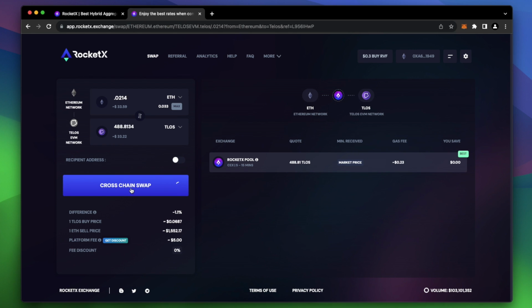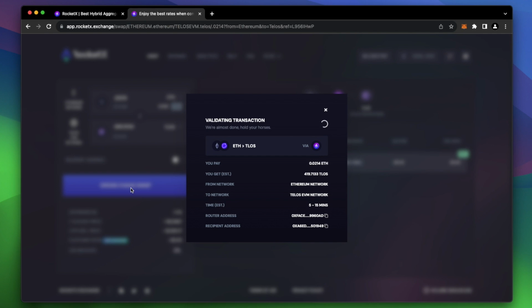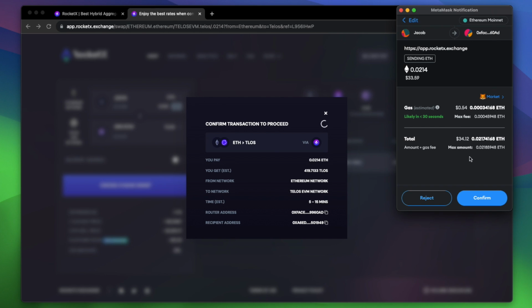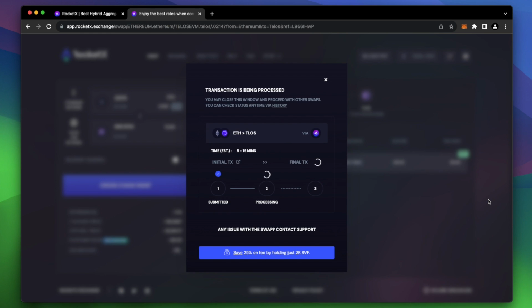When you've double checked everything and you're ready, you can press cross-chain swap. After a few moments, you'll then have to confirm the transaction. Once confirmed, your transaction will then be processed. You can close this window at any time. You can even check the status of the swap or any others that you have done in the past by pressing here on History.